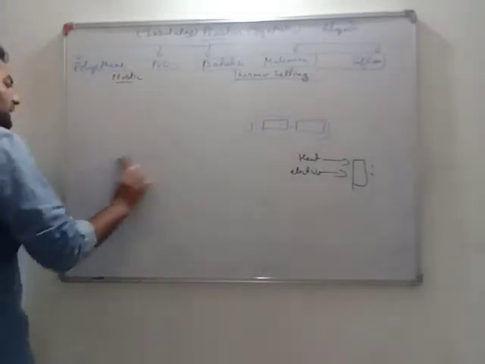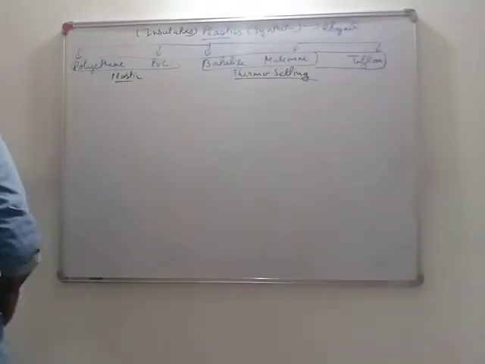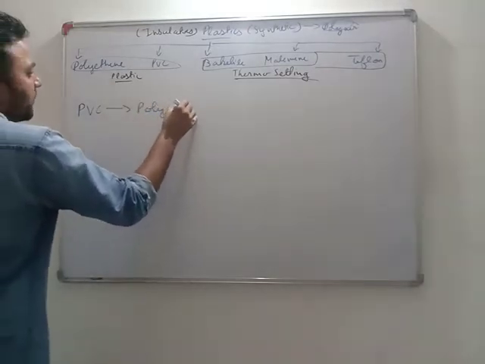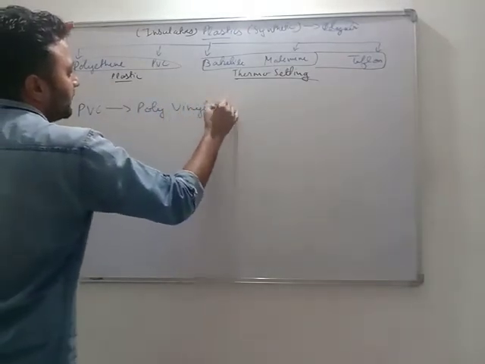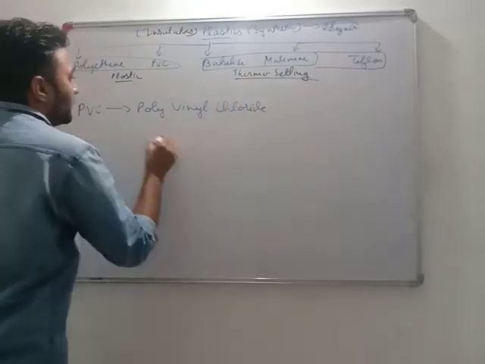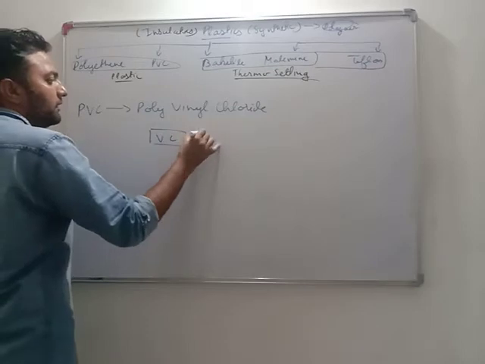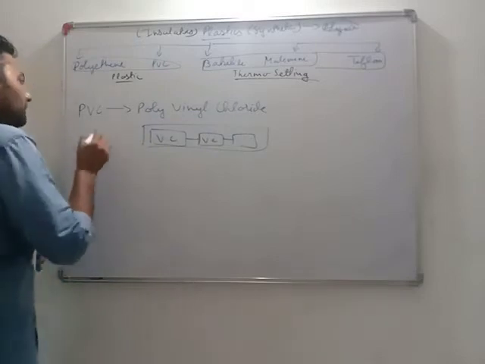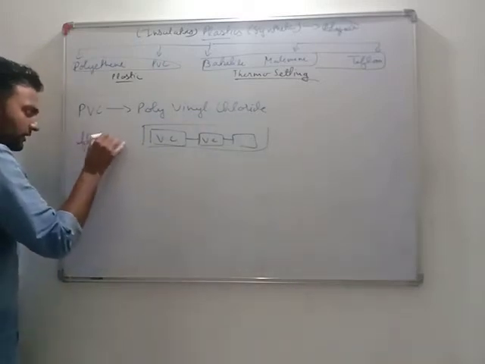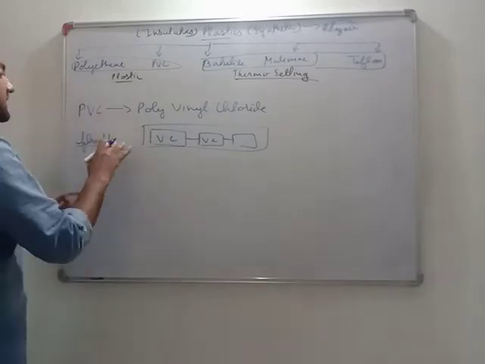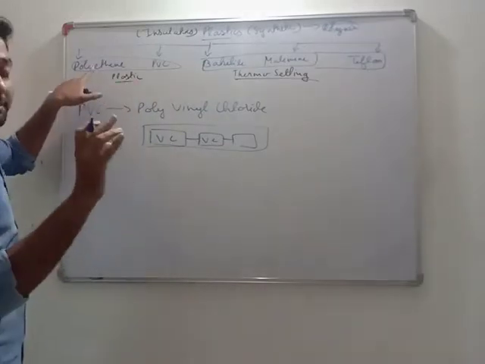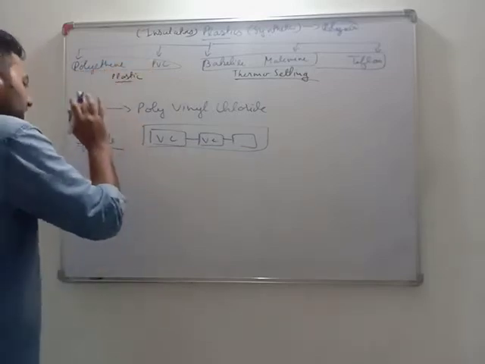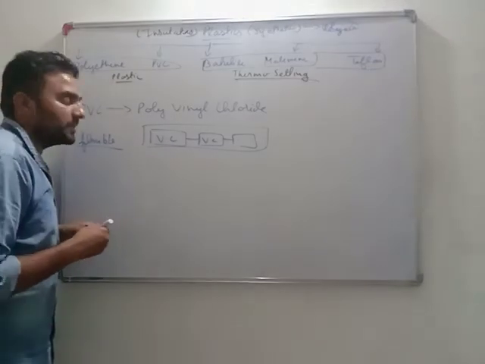Now we will see PVC, that is polyvinyl chloride. Repeated units of vinyl chloride make PVC. PVC is flexible but not as flexible as polythene. Polythene is very flexible. PVC is flexible but not as much as polythene. Very important. We all know plastics are insulators.